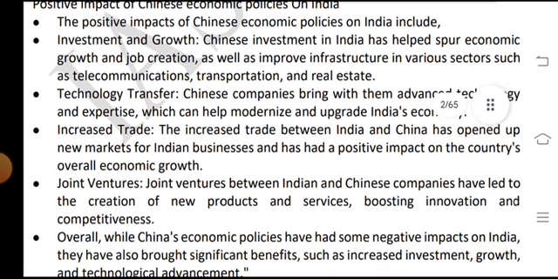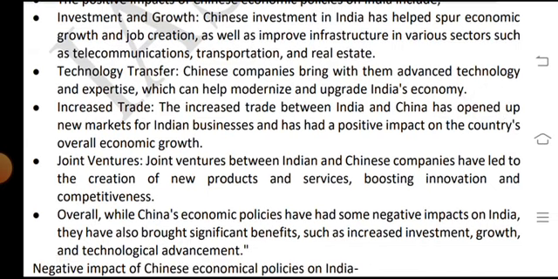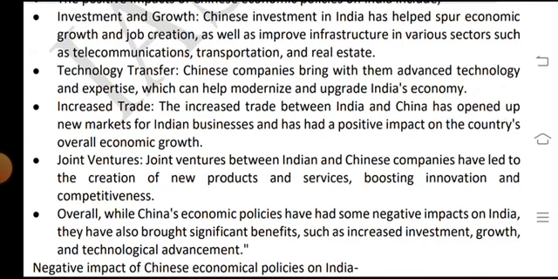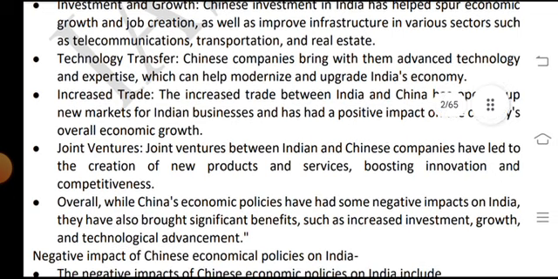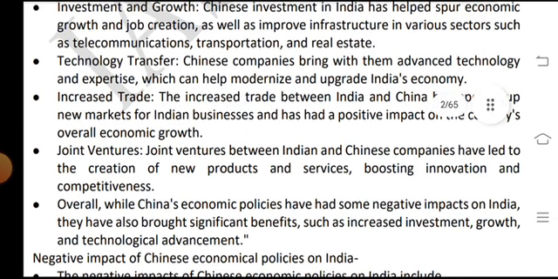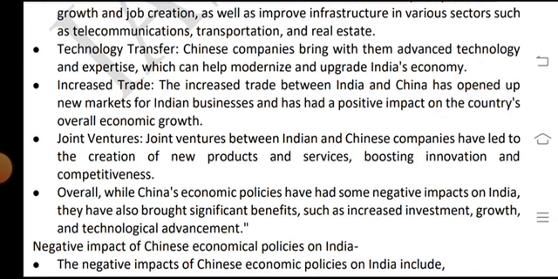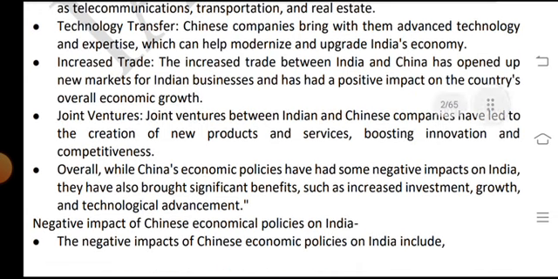Positive impact of the Chinese economic policies on India. The positive impact includes investment: growth in Chinese investment in India has helped spur economic growth and job creation, as well as improved infrastructure in various sectors such as telecommunications, transportation and real estate. Technology transfer: Chinese companies bring with them advanced